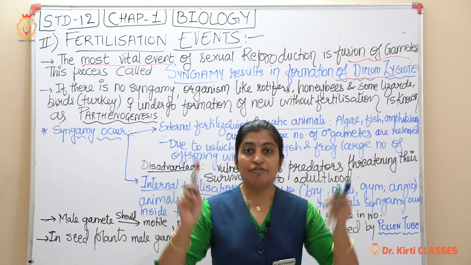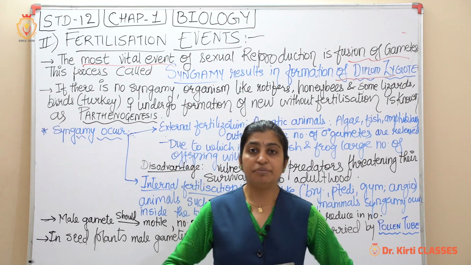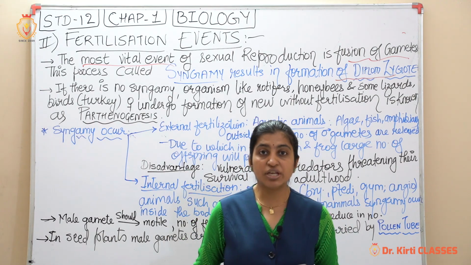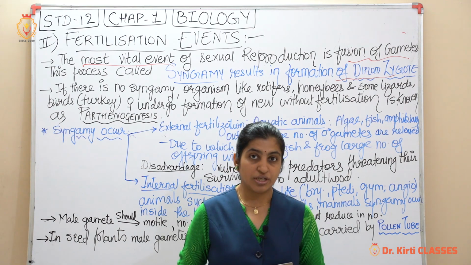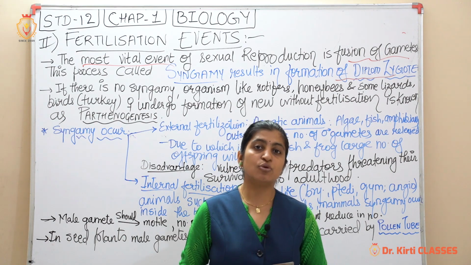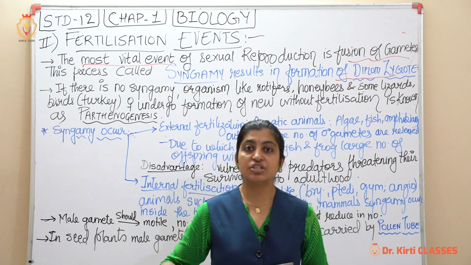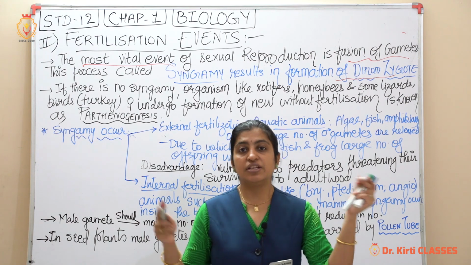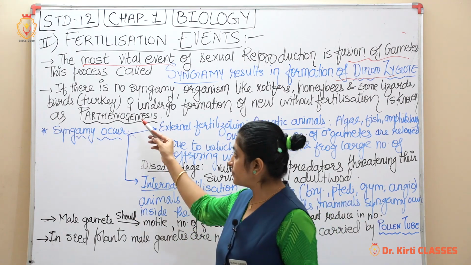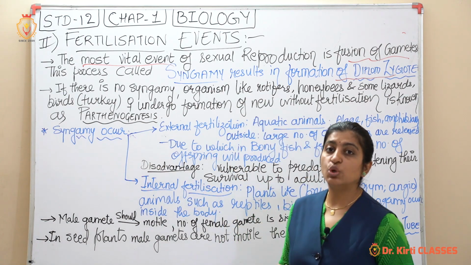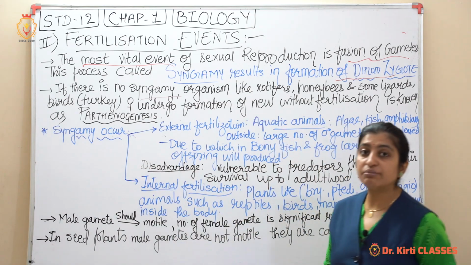haploid number का. The product of fertilization will always be diploid. So zygote formation after fertilization is of what? A diploid. So zygote formation रहेगा, मतलब वो कौन सा हो गया? Post fertilization event. So during fertilization, there is a fusion of n number of male and n number of female.